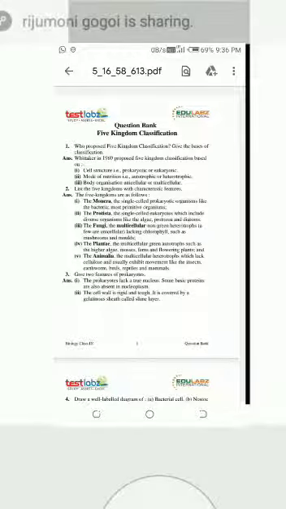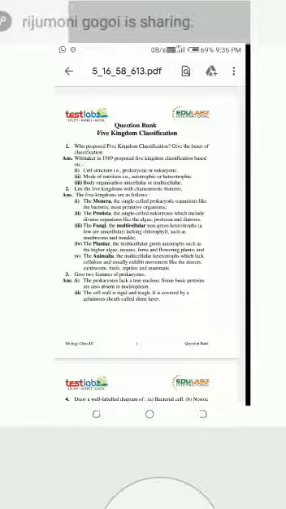Autotroph means these are green in color, and when an organism is called a heterotroph, it means these are not green in color.